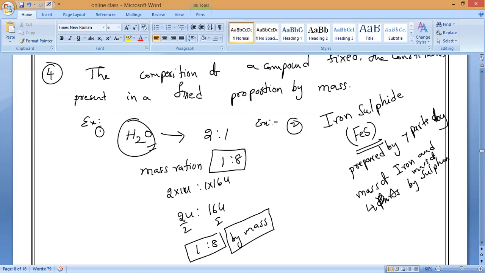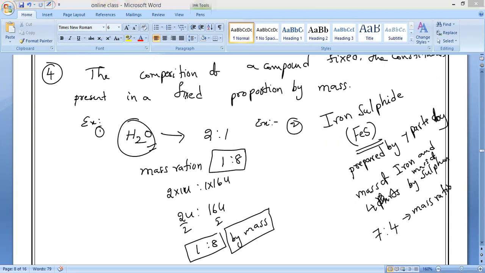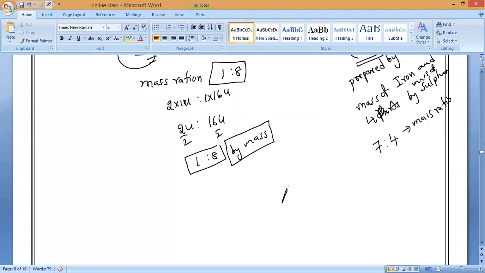So what is the mass ratio? Can anybody tell? Iron sulfide, 7:4. Understanding mass ratio. Sir, how is it coming? Atomic masses. The atomic masses of iron and sulfur: if we take iron and sulfur, Fe:S, is it a 1:1 ratio? Is it right or wrong? Yes, the element ratio is 1:1.